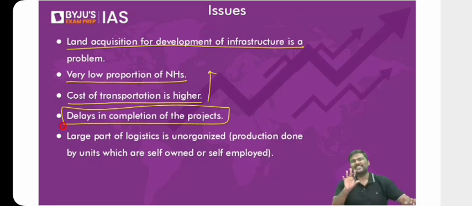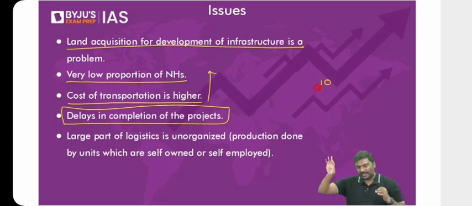For example, I'll take a very simple example here. Imagine I'm working for you. Now you'll be very happy with this example. Imagine I'm working for you. You want to manufacture this product. For every day that I'm working for you, you will pay me 10 rupees. Whatever production is done, you'll pay me 10 rupees. Now, because there's a delay in getting raw material, electricity was not there, etc., rather than taking 1 day to manufacture this pen, I will take 2 days to manufacture the pen. Now, tell me, will the cost of manufacturing increase or not? Will the labor charges that you've paid increase per unit or not?